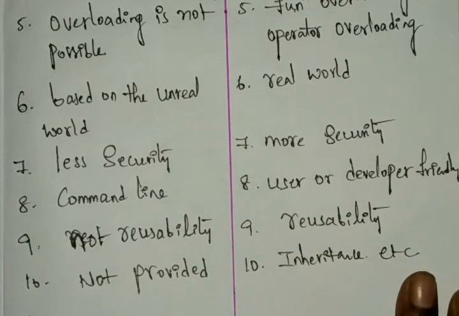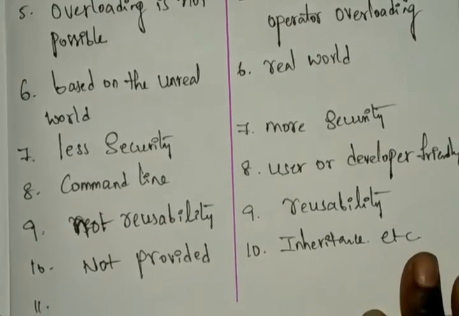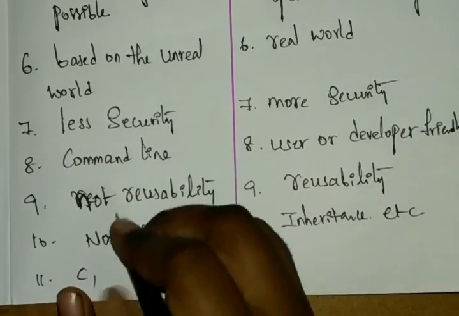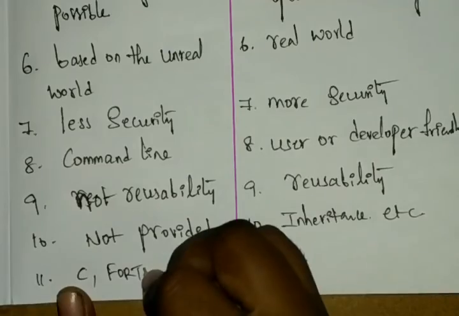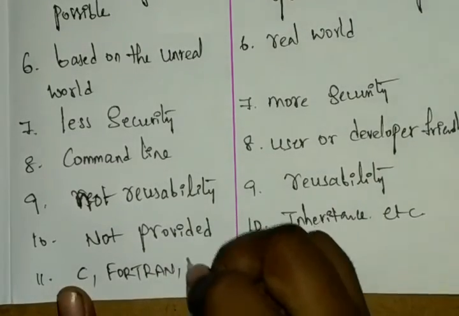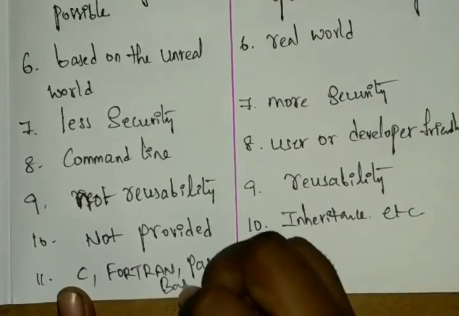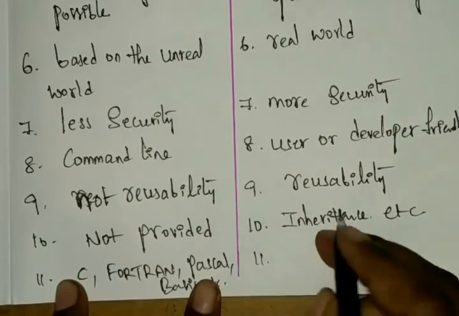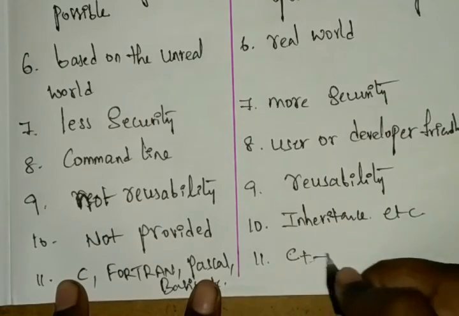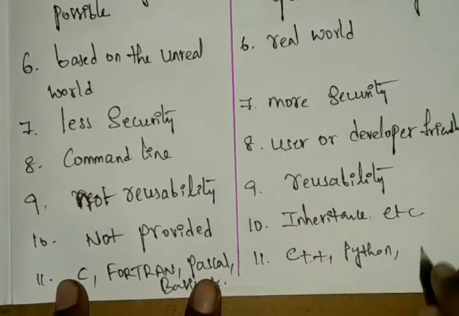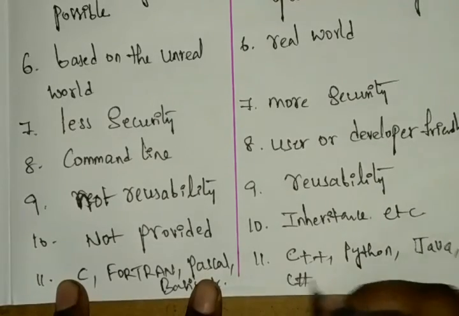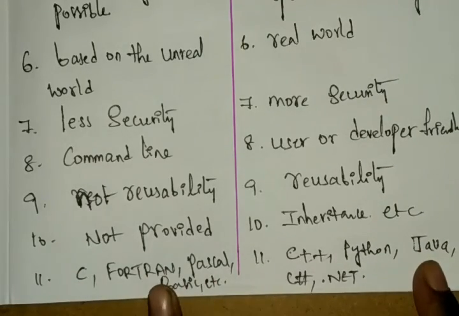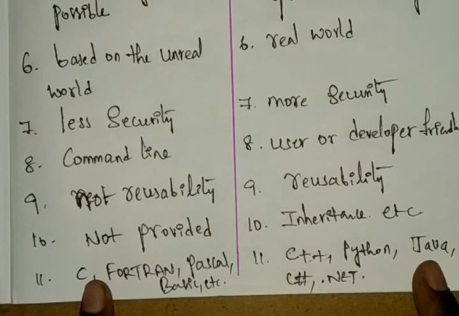And for example, in procedural programming languages we have C language and some other high-level languages like Fortran, Pascal, and Basic. In object-oriented programming languages we have C++, Python, Java, and C#, as well as .NET or VB.NET. So these are the differences between procedural oriented programming and object-oriented programming.